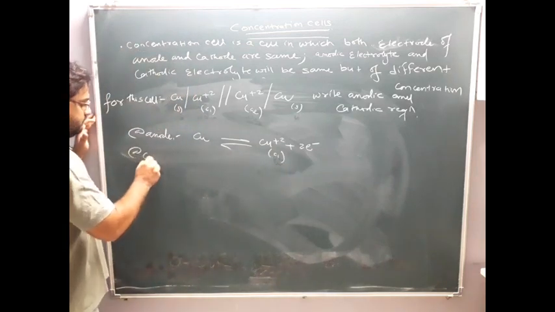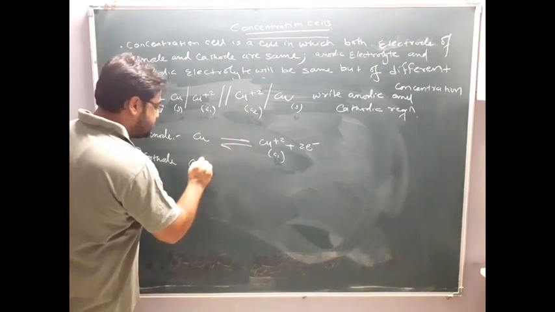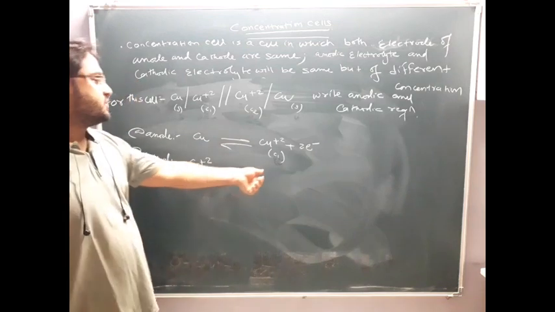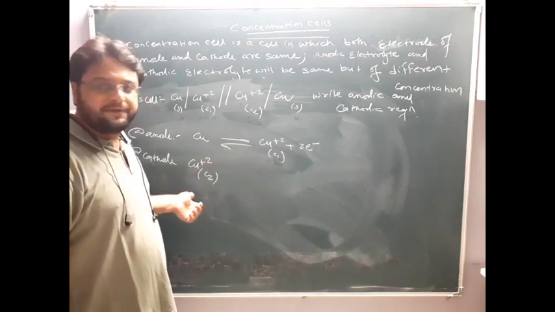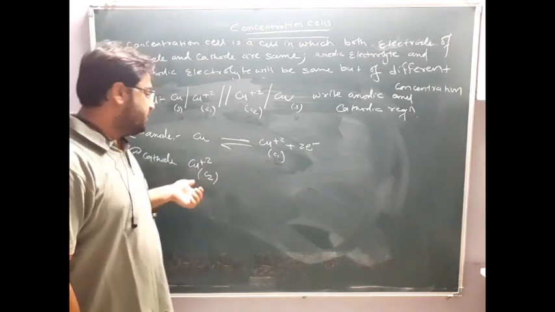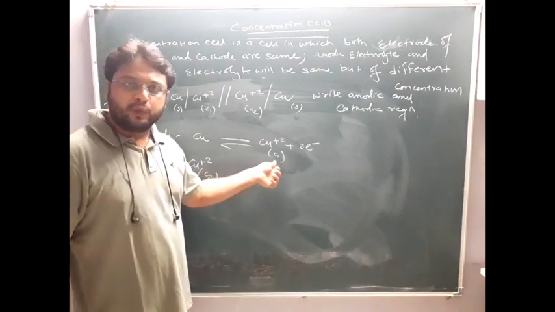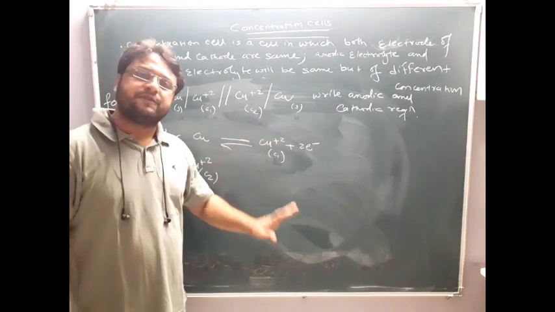Similarly at the cathode. Who is at the cathode? Cu+2 only. But Cu+2 is of which concentration? C2. You can see here the concentration is C1, but here the concentration is C2. Both the concentrations are different. Here it is 1 molarity, then it will be 2 or 2.5 molarity, and vice versa. It can be 0.1 molarity, then it will be 0.2 molarity. But the electrolyte will be the same. Copper sulfate means copper sulfate.